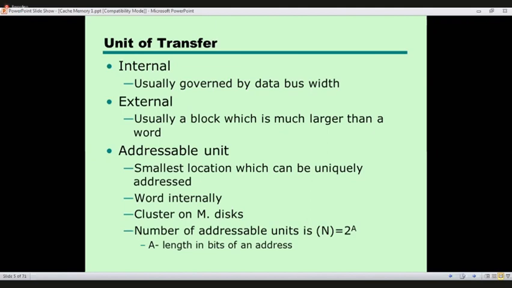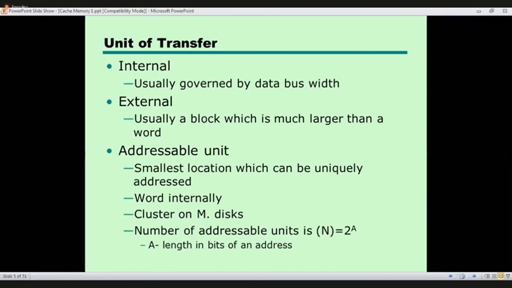If it is external, let's say between RAM and the cache, then it will be a block, right? A block is larger than a word. Most of the time it may be a few words, like 4 words, 8 words, or 16 words.